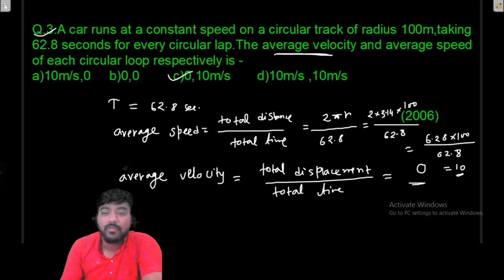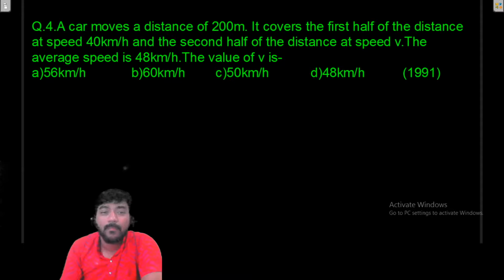Okay, so now let me move to the next question also. And here a car moves a distance of 200 meter. It covers the first half of the distance at a speed of 40 km per hour and the second half of the distance at a speed v. The average speed is 48 km per hour. So find the value of v.